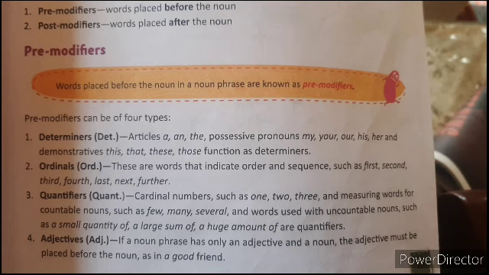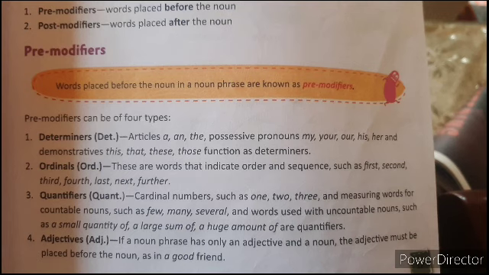Here we have four kinds of pre-modifiers: determiners, ordinals, quantifiers, and adjectives.